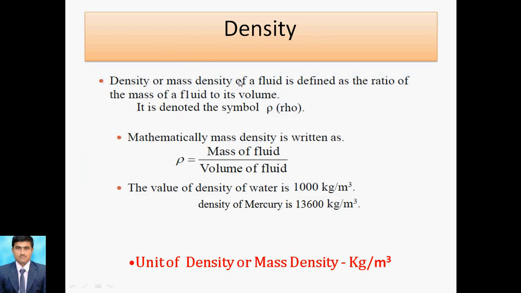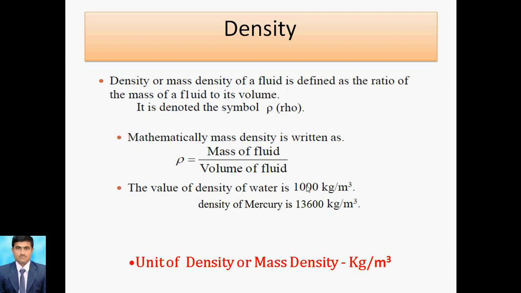As we know, density is the ratio of the mass of the fluid to the volume of the fluid, and it is indicated by the symbol rho. Mathematically, rho is equal to mass of fluid divided by volume of fluid. The density of a liquid is constant. That's why the density of water is 1000 kg per meter cube, which is constant at all times. Then the density of mercury is 13,600 kg per meter cube.